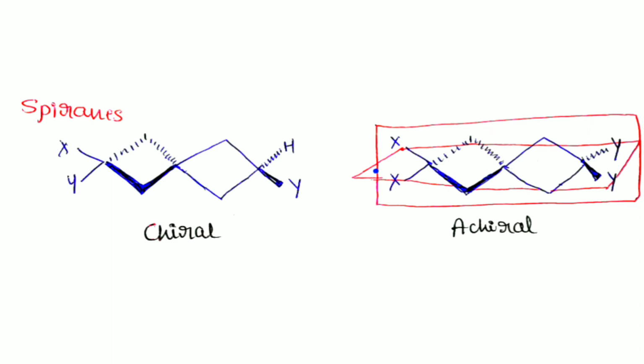Consider one plane consisting of two substituents, x and x. That plane can divide the y and y into two equal halves, and also this plane consisting of two y and y as substituents. Again, this plane divides the x and x into two equal halves. Substituents should be proper, like allenes.